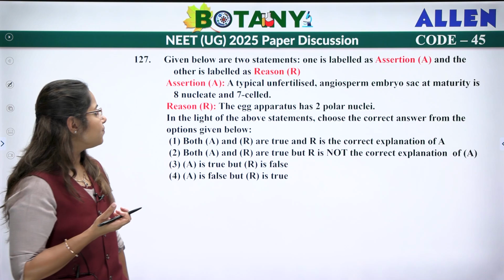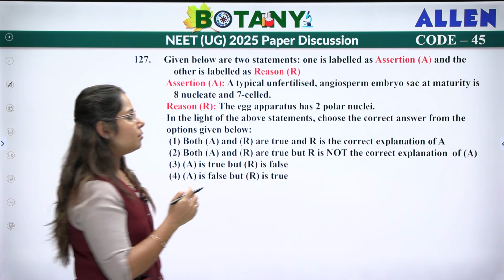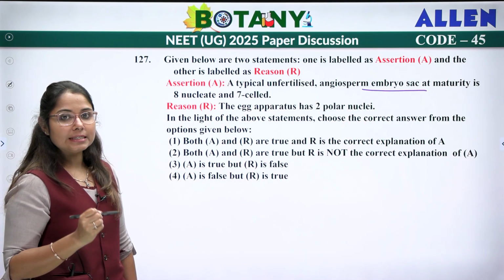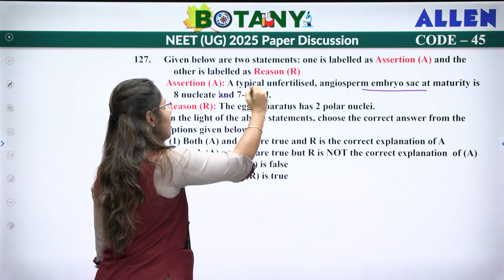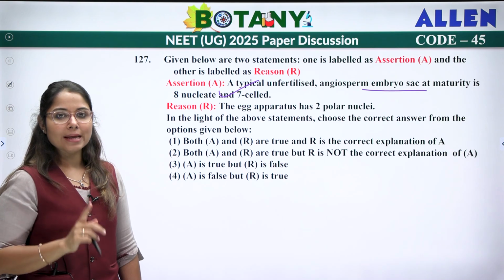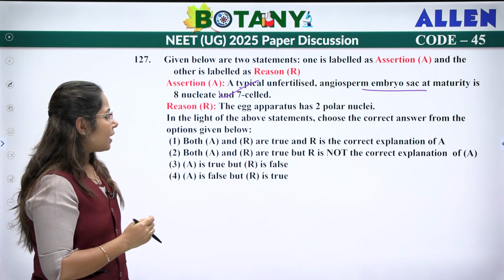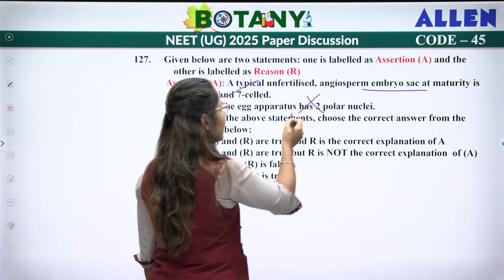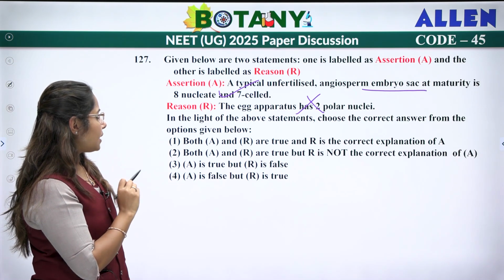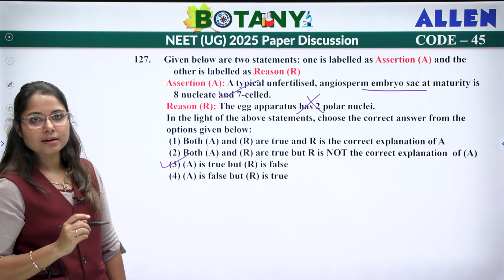Next, again assertion reason. Now, a typical unfertilized angiosperm embryo sac at maturity is 8 nucleated and 7 celled, which is correct. We have 2 polar nuclei, 3 antipodals, 2 synergids, 1 egg cell and the central cell. So you have 7 celled but 8 nucleated. Egg apparatus has 2 polar nuclei? No, they have 2 synergids, not 2 polar nuclei. So the first is correct, but the second is wrong. So A is true, R is false.